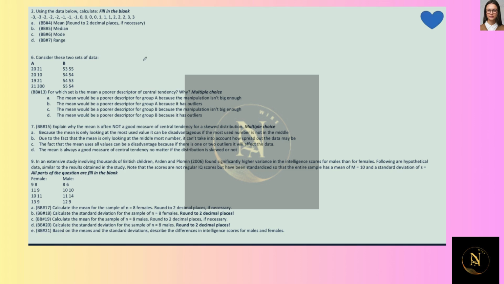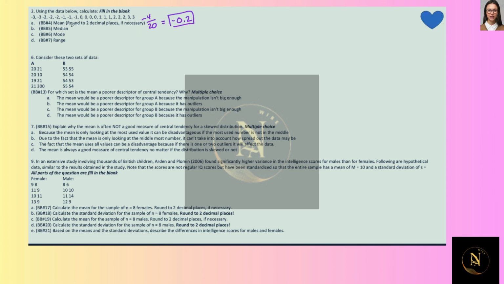So I picked some out of the ones that you had submitted to help you out with. So I did number 2. Using the data below, fill in the blank. It wanted you to find the mean of this data. If I added up all of these numbers, I got -4. Then I divided by 20, and I got -0.2 is the mean.